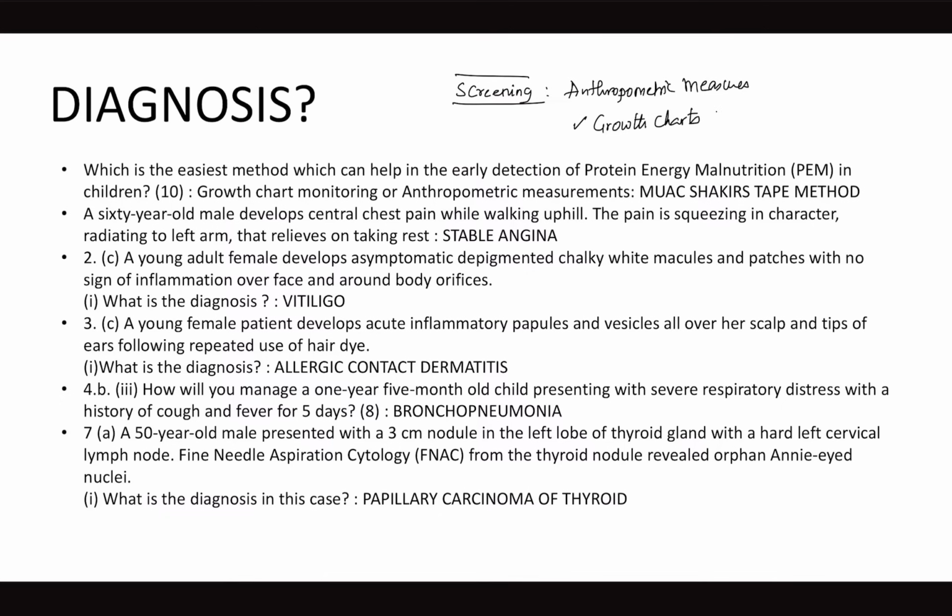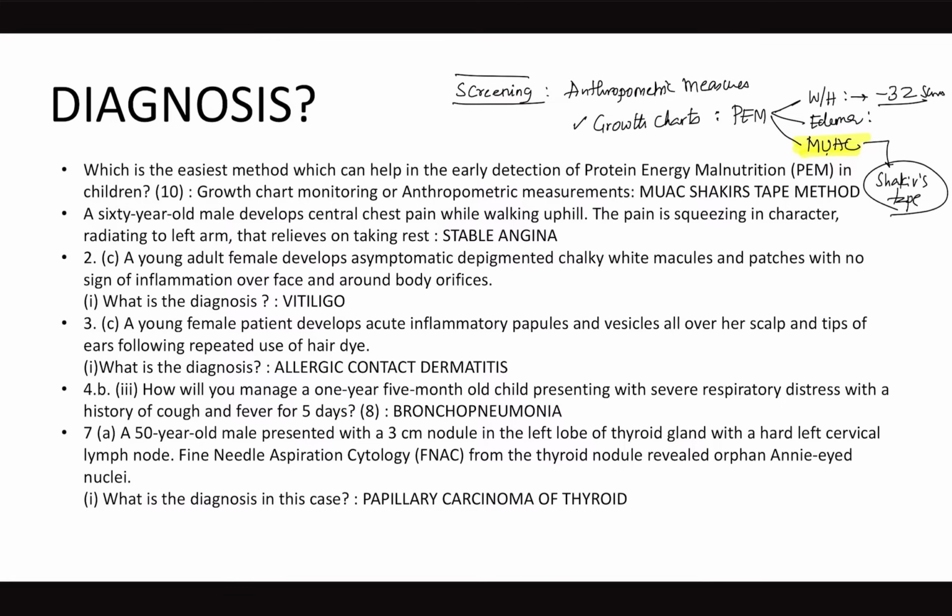To be more precise, if I want to talk about protein energy malnutrition, I have to actually look at multiple factors. Like I have to look at weight for height, I have to look at edema, and very importantly, I have to look at mid upper arm circumference. So for me, the easiest among these is, because edema is clinical, weight for height requires growth charts, so that you have to know -3 Z scores. So for that you have a comparison chart. Easiest thing is to measure mid upper arm circumference by Shakir's tape method.